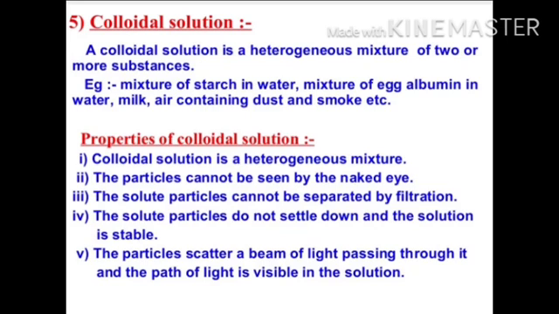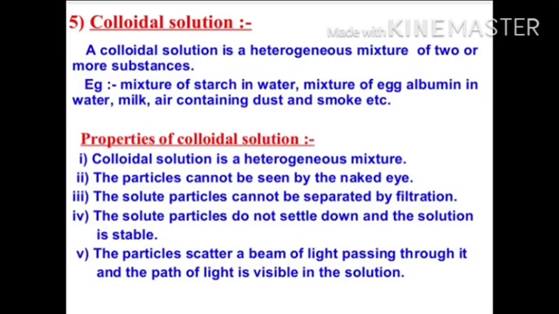Now the properties of colloid. A colloid is a heterogeneous mixture. The size of the particles of a colloid is too small to be individually seen by the naked eye. Colloids are big enough to scatter a beam of light passing through them and make its path visible. They do not settle down when left undisturbed.